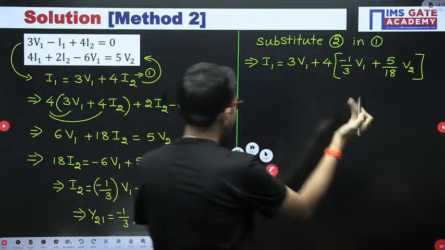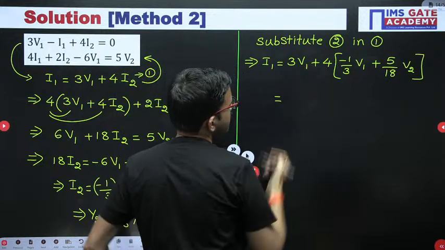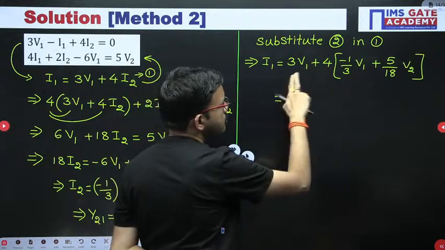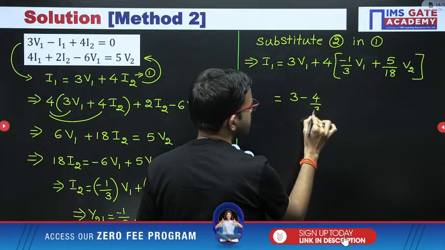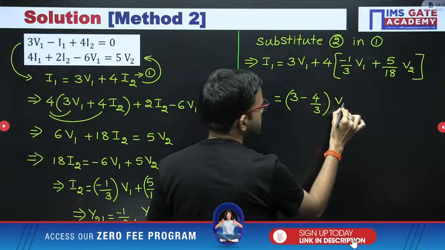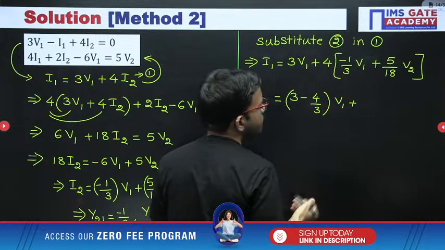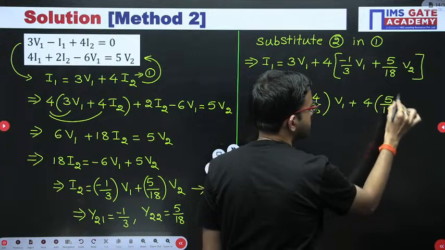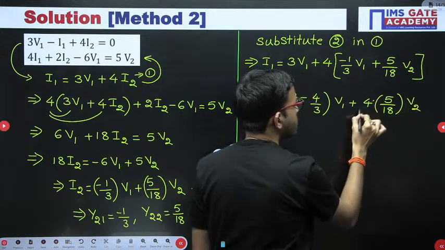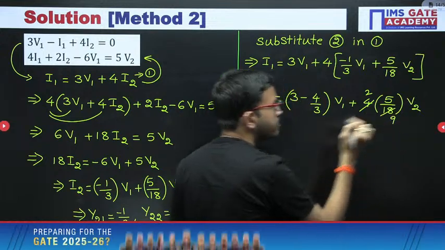Now you can do the simplification, that's all. From here, 3 minus 4 by 3 into v1, then 4 into 5 by 18 v2. So here 2 times, here 9 times.